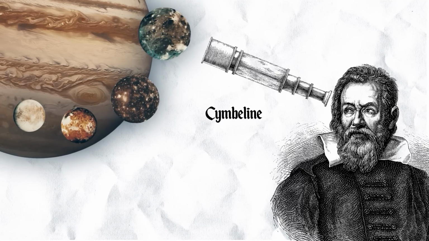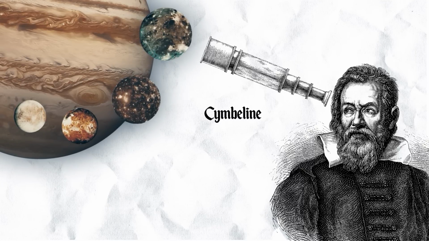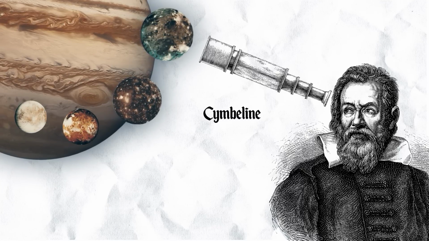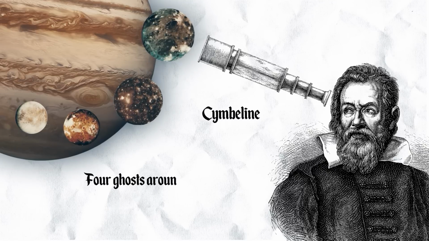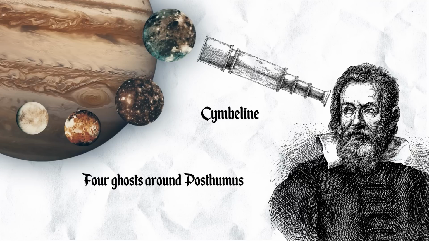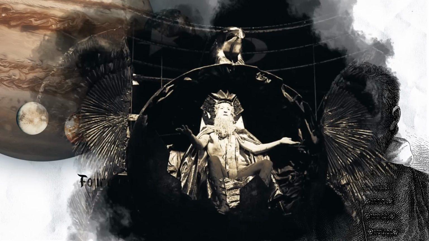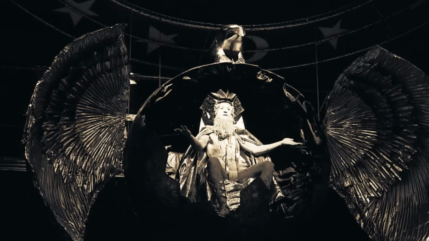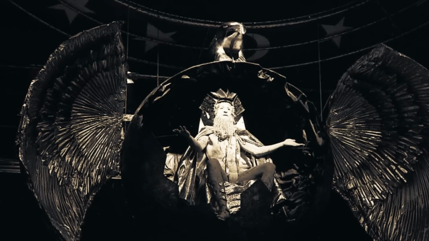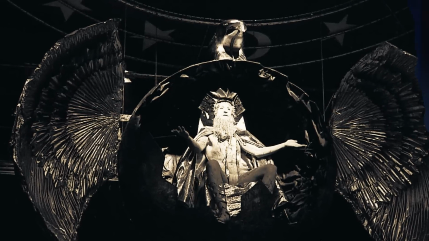Later that year, Shakespeare writes a play called Cymbeline, and in that play, something really strange happens. A character called Posthumus is lying there asleep, and 4 ghosts walk around as if in orbit, and from the ceiling descends Jupiter. Well, I've talked to a couple of scholars who say, yep, that's definitely a nod to Galileo. This is knowledge that's spreading through, and a little reference from Shakespeare to what's going on.